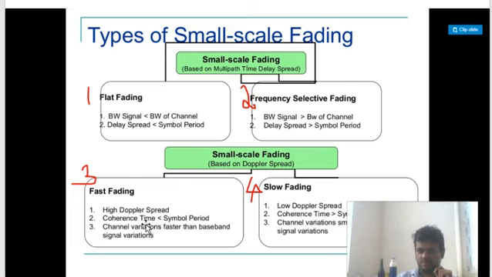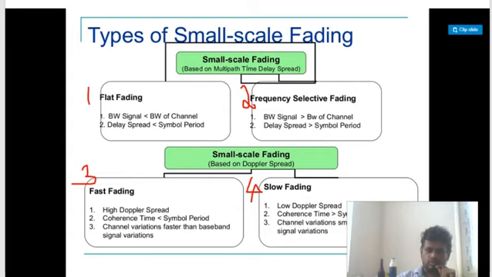All right. So now this condition you can also clearly see. When coherence time is less than the symbol period, understood? Then it will cause fast fading. It means we have made coherence time very small as compared to the symbol period. So automatically there will be more fading, because our channel will be less stable. But here coherence time will be more. Channel characteristics remain stable for sufficient time as compared to the symbol period. So it will be less fading, slow fading.